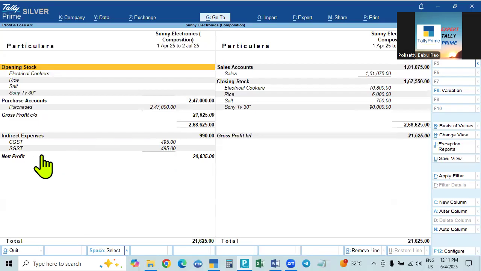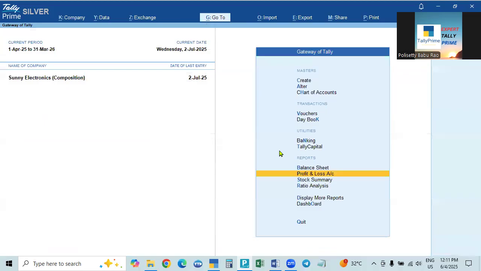GST is created as for purchase also, indirect taxes. So that is why indirect tax is taken as indirect expenses, means in the profit and loss account on the debit side it is showing. Okay, this is about the accounting entries in the books of the composition dealer. So every month you will do like this.